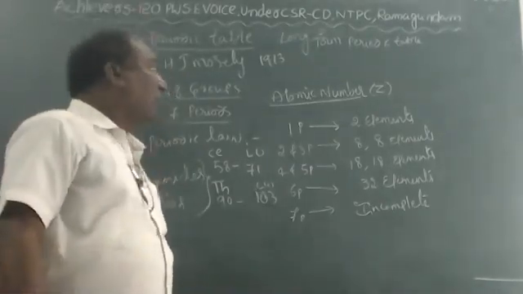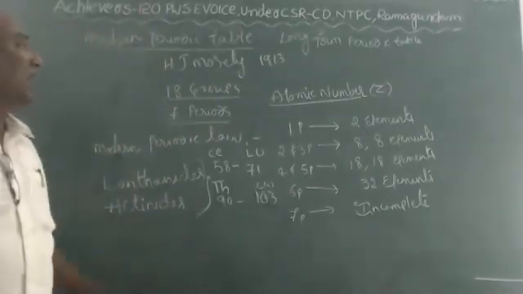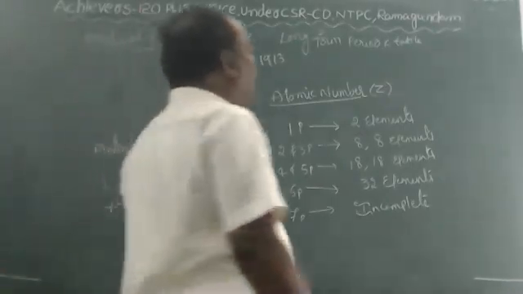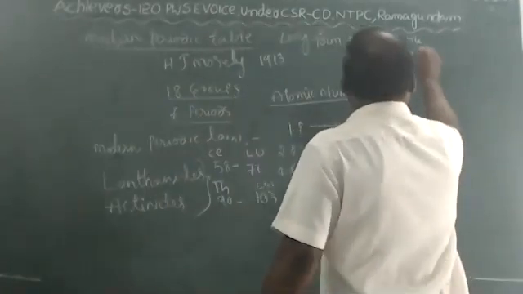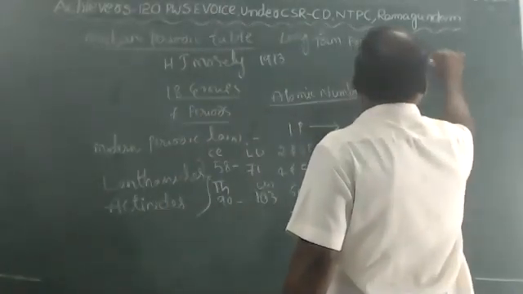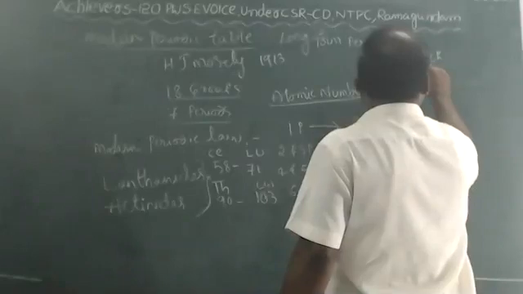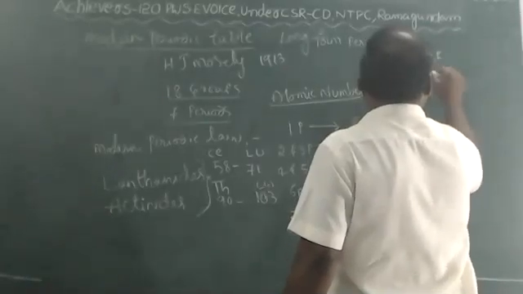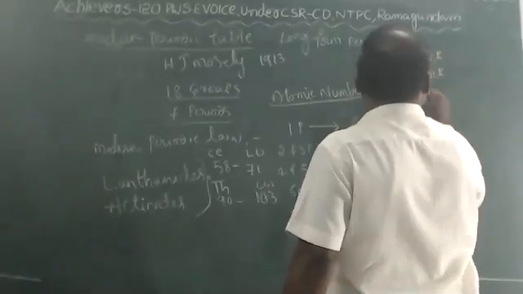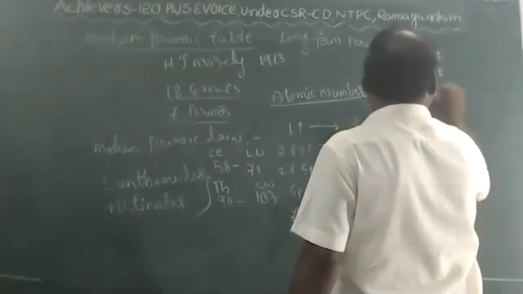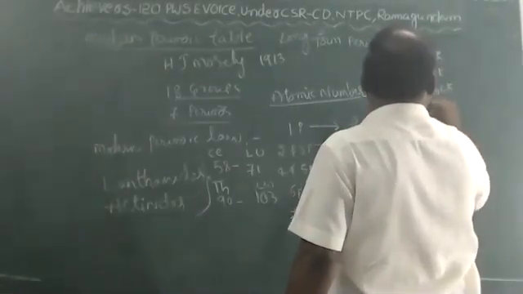And the modern periodic table, according to electron configuration, is classified into 4 types: S block elements, P block elements, D block elements, and F block elements.